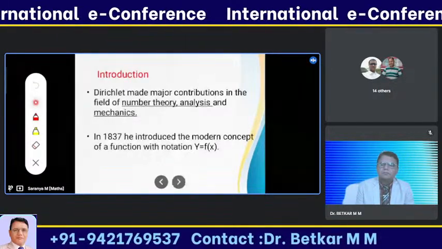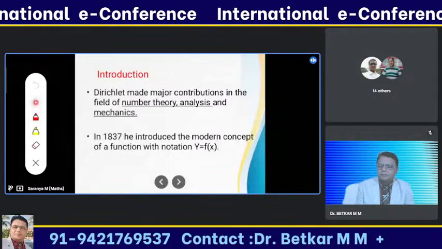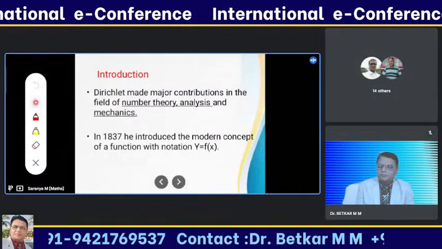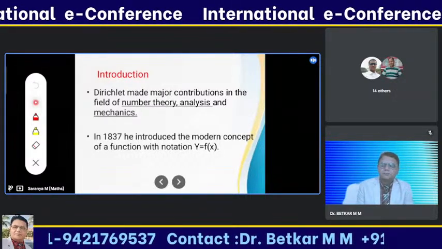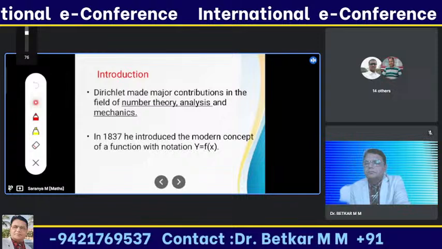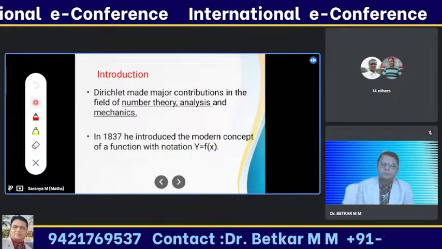Dirichlet was a mathematician who contributed in the field of number theory, analysis and mechanics. In 1837, he first introduced the concept of the function with the notation y is equal to f of x.